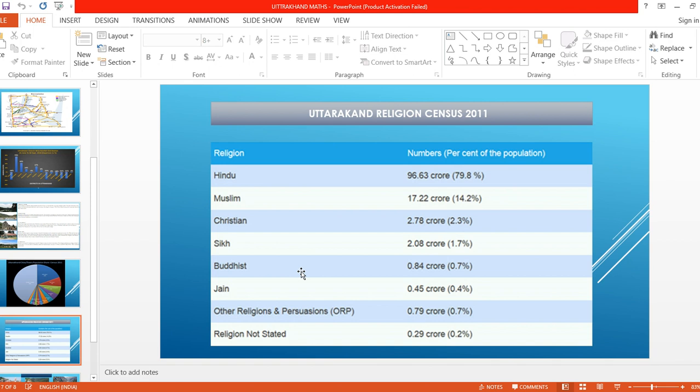Sikhs are also there, 1.7 percent staying in Uttarakhand. Buddhist people we can also see in Uttarakhand, and their percentage is 0.7 percent. Jain people are there, their percentage is 0.4 percent, meaning 0.45 crore people. And other religions and Persians. Do you know what Persian is?